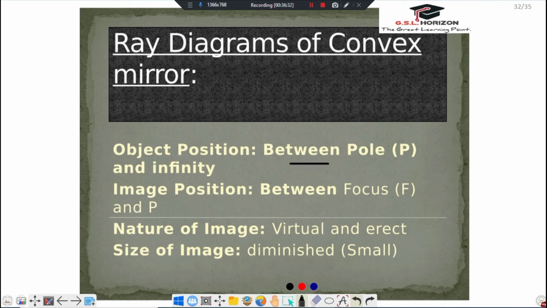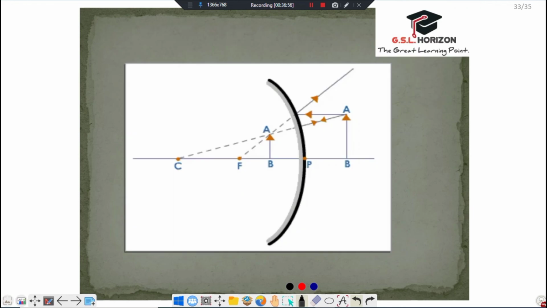Now, ray diagrams of the convex mirror. Object position between pole and infinity for a convex mirror. When the object is between pole and infinity, the image position will be between focus and pole. Nature of image is always virtual and erect, and the size of the image is always diminished. We always remember it, as you see on your screen.